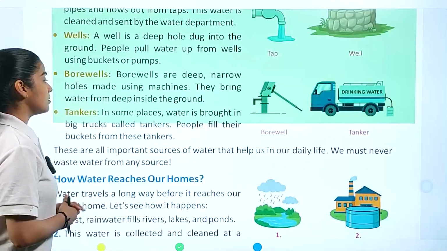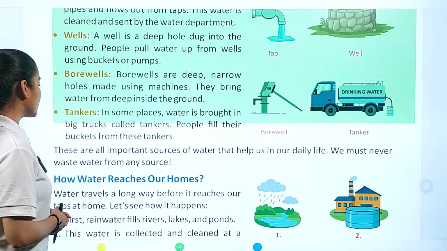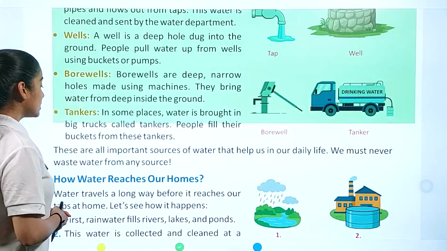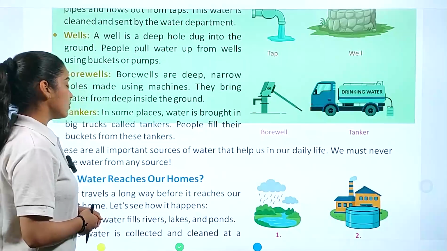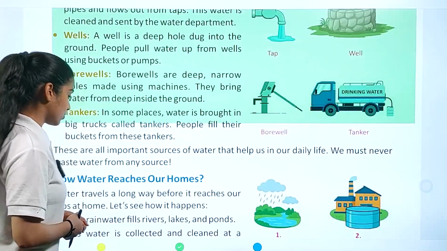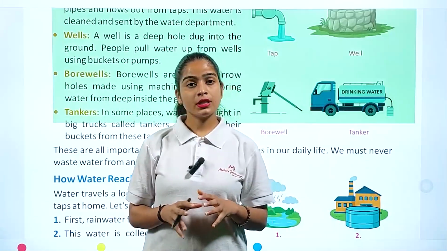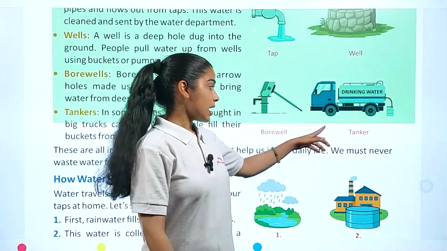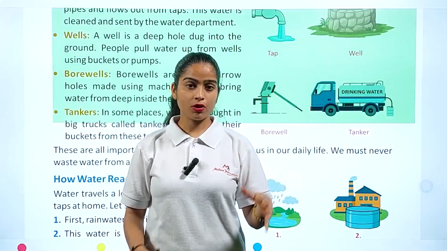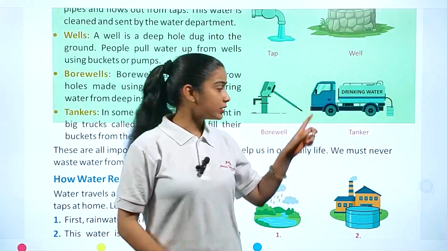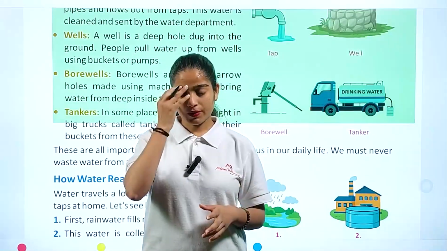Now tankers. In some places water is brought in big trucks called tankers. People fill their buckets from these tankers. These are all important sources of water that help us in our daily life. We must never waste water from any source. So what we understand here is that water comes from different sources. This tanker source you generally see in Mumbai, where water is transferred by tankers.